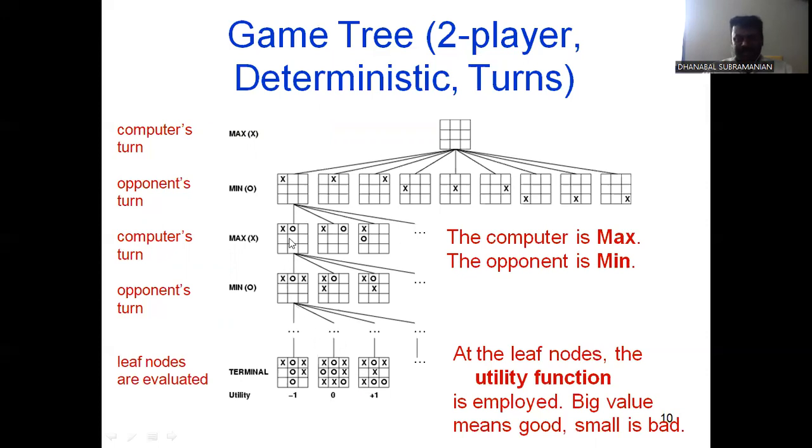If you travel in a one-by-one sequence and finally reach the destination, you automatically succeed in the game. You are the winner of the game. Take a simple example: computer turn, opponent turn, computer turn, opponent turn.